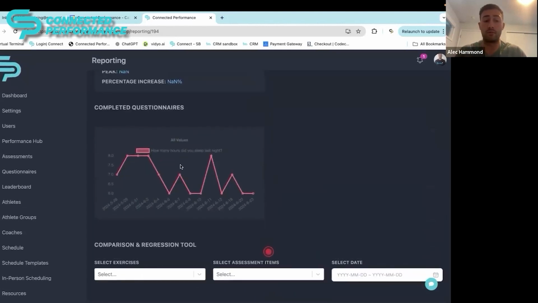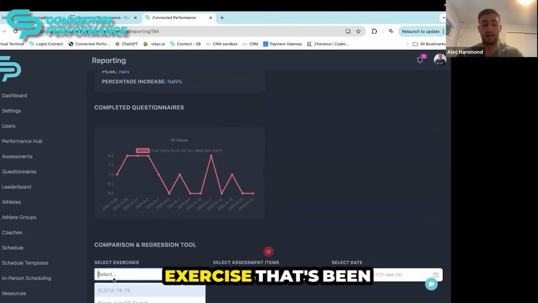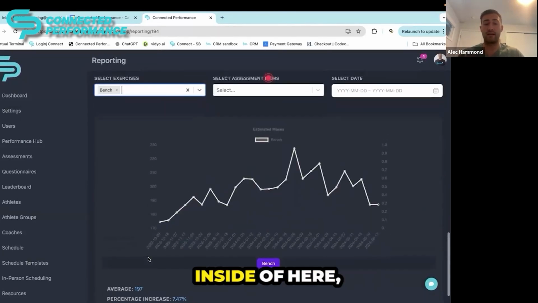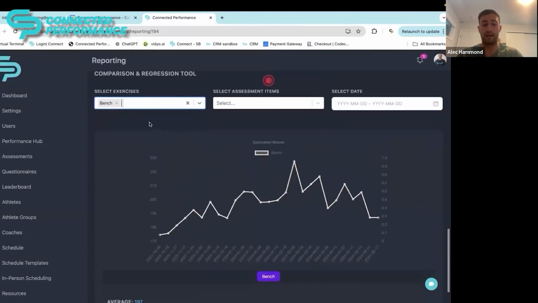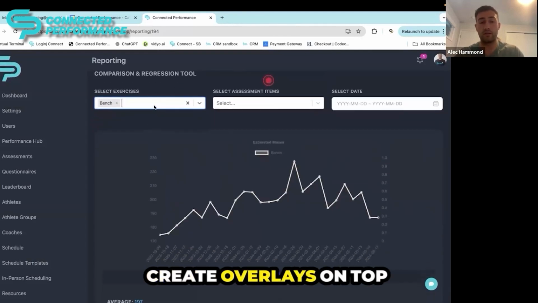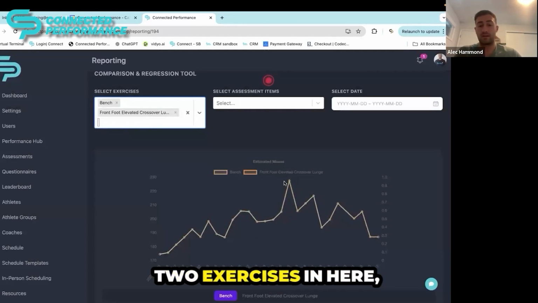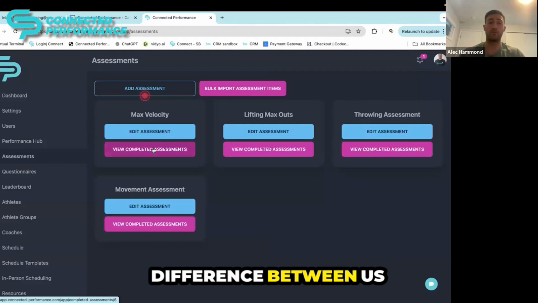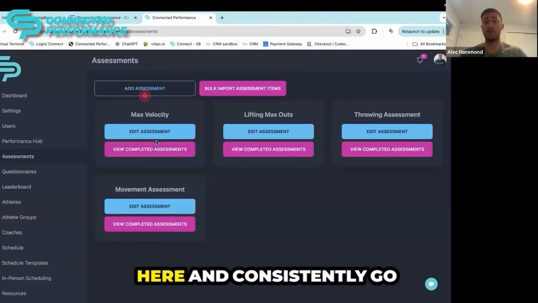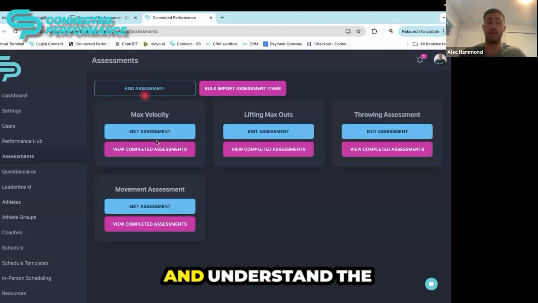However, if you want to dive into completed questionnaires or really any completed exercise that's been performed by the athlete inside of here, we can create not only estimated 1-rep maxes, but we can also see their progression over time with the data inside of here and create overlays on top of this. So if I were to pull up 2 exercises in here, we can view all of these different workouts inside of here. Another massive difference between us and Trainerize is the way that we perform assessments and can assess an athlete here. So these are completely customizable. You can perform and upload these assessments inside of the database here and consistently go in and check off and understand the progression of any athlete's assessments over time here.